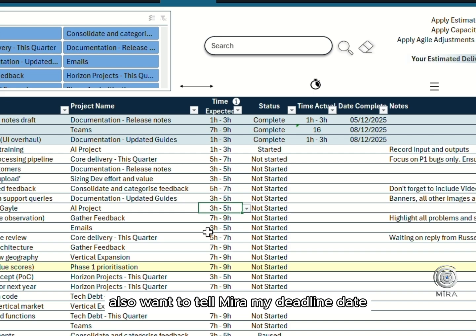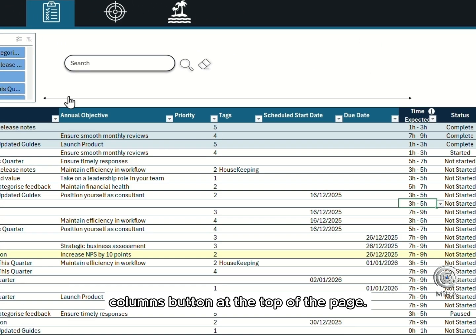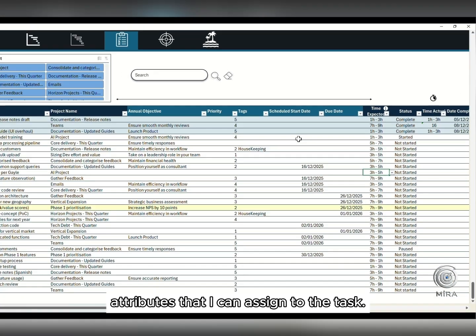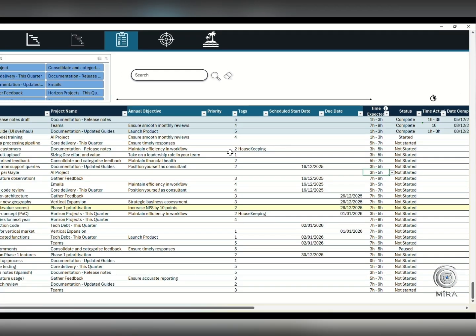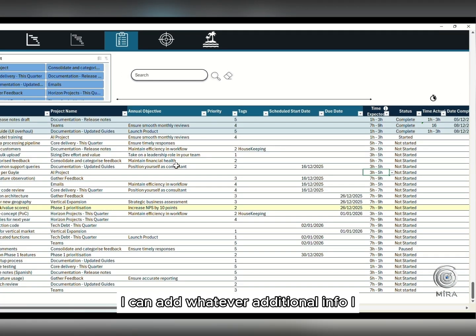I also want to tell Mira my deadline date of the 19th, so I click on the expand columns button at the top of the page, and here I see several non-default attributes that I can assign to the task. I can add whatever additional info I want, which in this case is the due date of the 19th of December.